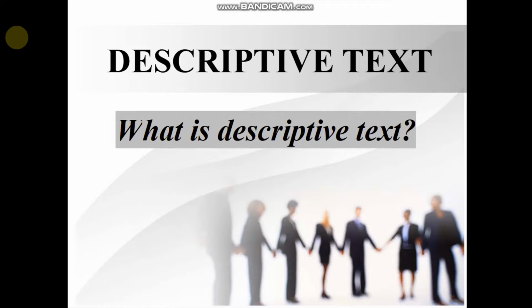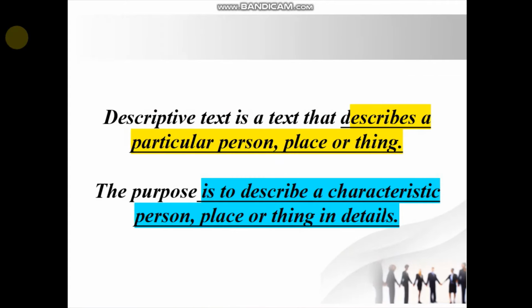Okay, today's material we are going to talk about descriptive text. Do you know what is descriptive text? Descriptive text is a text that describes a particular person, place or thing. So what is the purpose of descriptive text? The purpose of descriptive text is to describe the characteristics of a person, place or thing in detail.